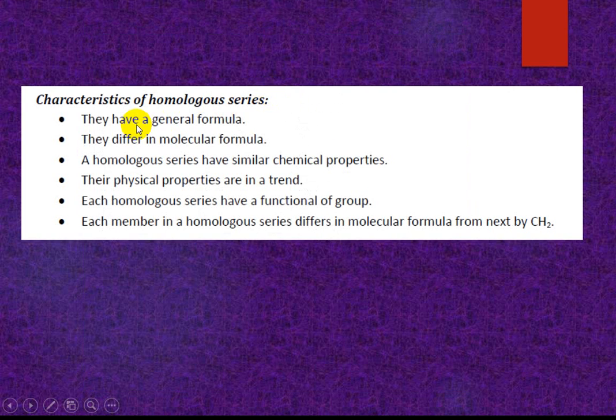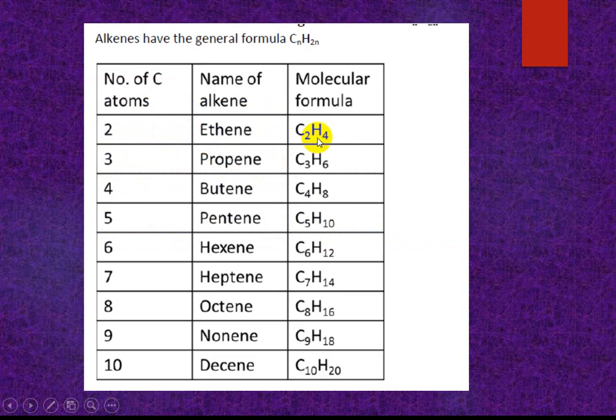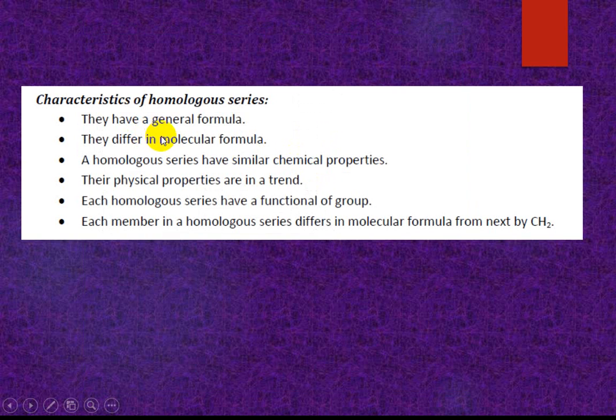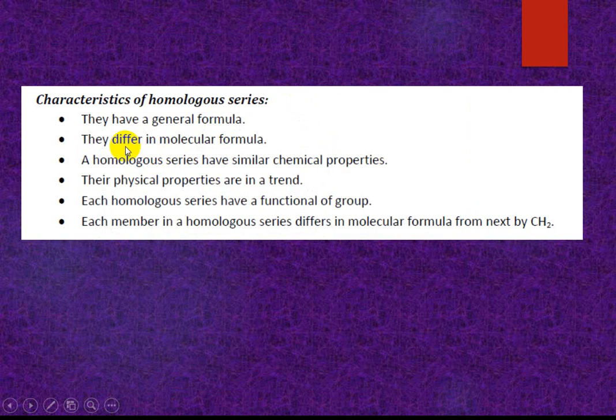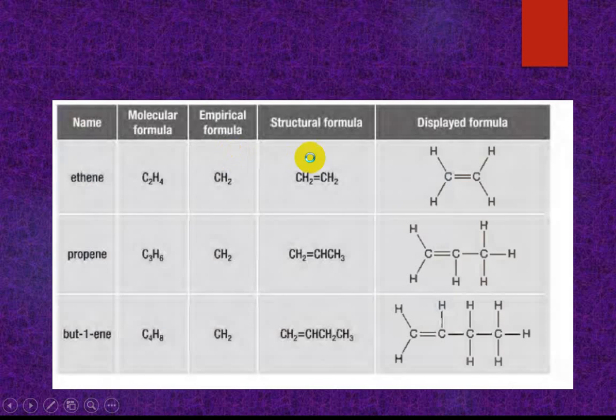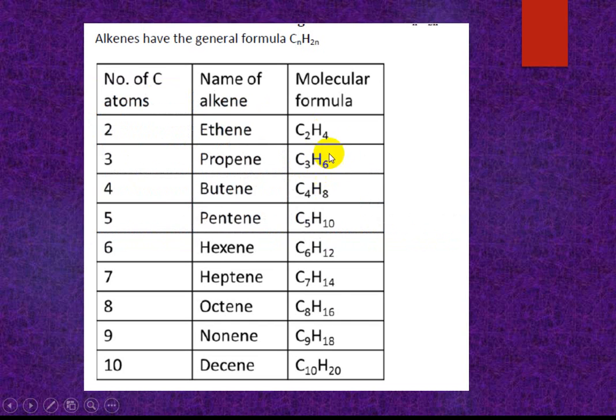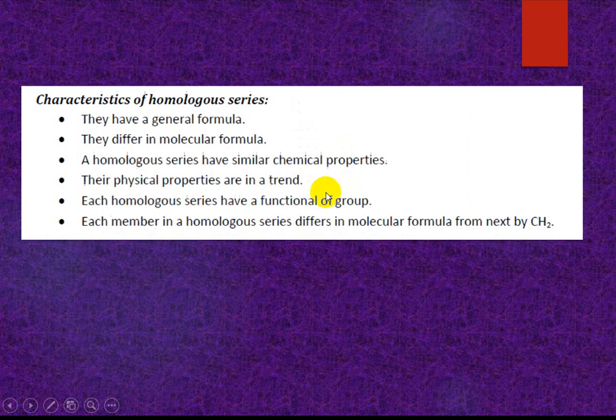Also, the characteristics of homologous series: they have a general formula, and they differ in molecular formula. I am showing that they differ in molecular formula. These are the molecular formulas: C2H4, C3H6, C4H8. So the molecular formula is different. They have the general formula CnH2n, but they differ in molecular formula.